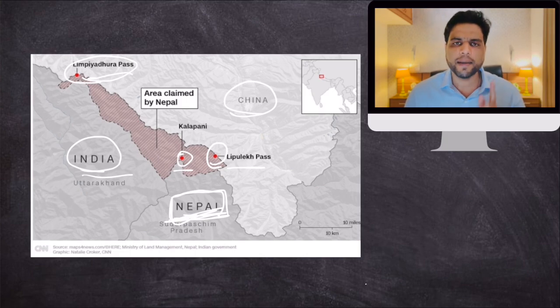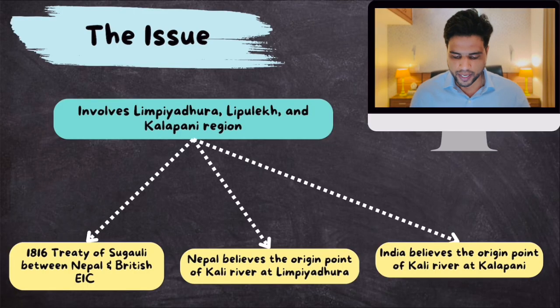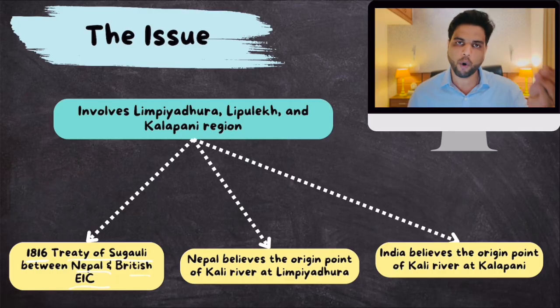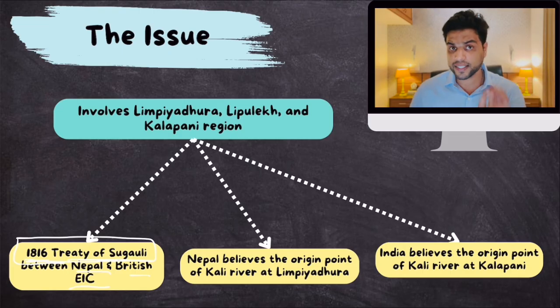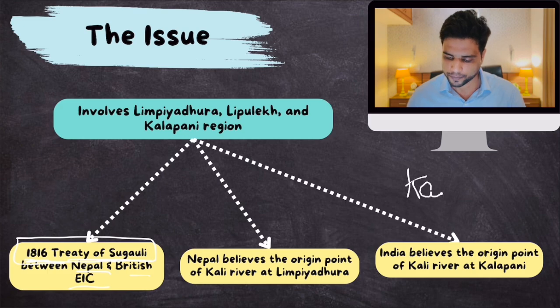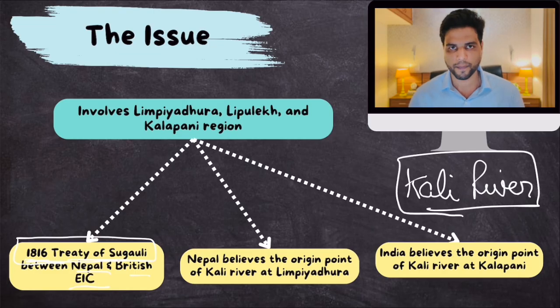Now, why does Nepal claim this territory? What is their basis for claiming it? Let's talk about this. Their basis comes from the 1816 Treaty of Sugauli between Nepal and the British East India Company. The British East India Company and Nepal fought a war, and that war ended in a treaty known as the Treaty of Sugauli. This treaty established the border between Nepal and British India, and it said that the Kali River shall form the border between British India and Nepal. So the Kali River will be the border.